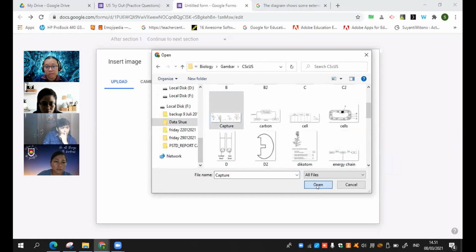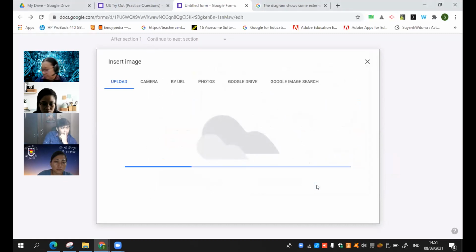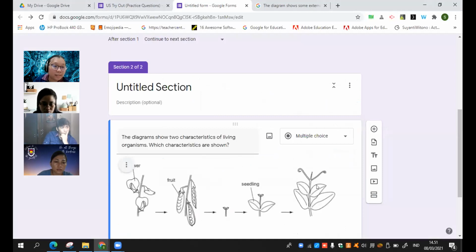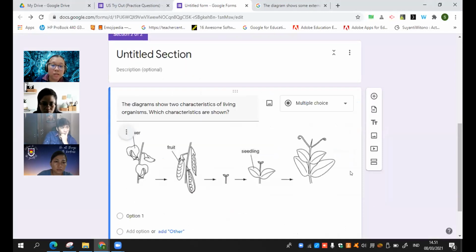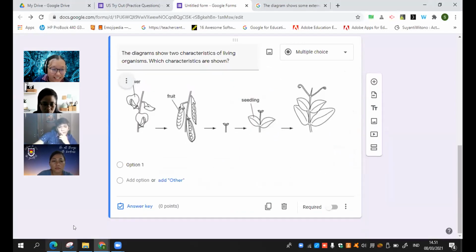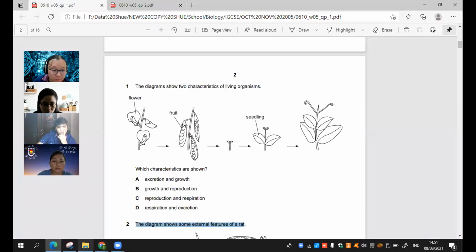Capture. Okay, this one. Like I said, for math, chem, or physics, maybe the whole thing, you can put them as a picture. Then the option here is up to you. You want to copy paste or just type. Exclusion and broad.